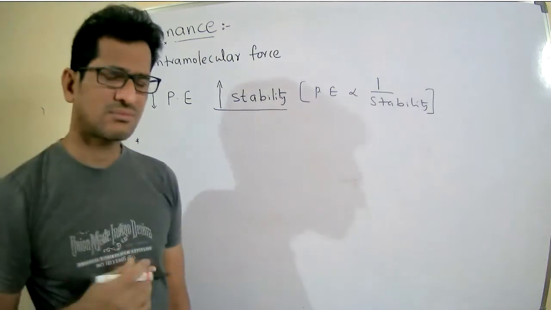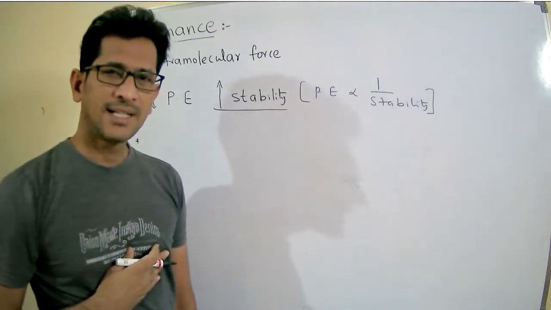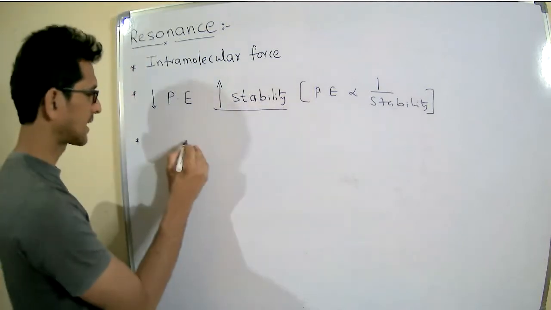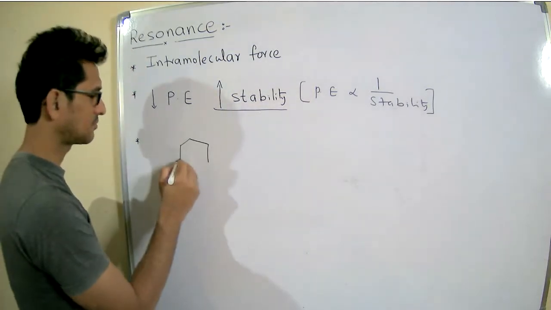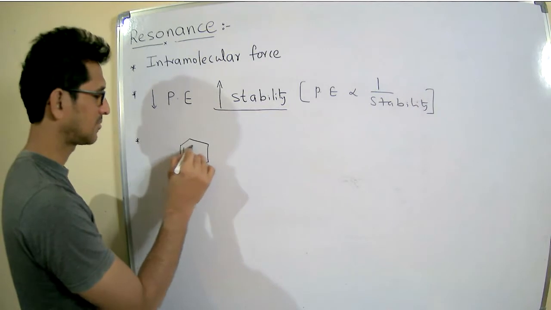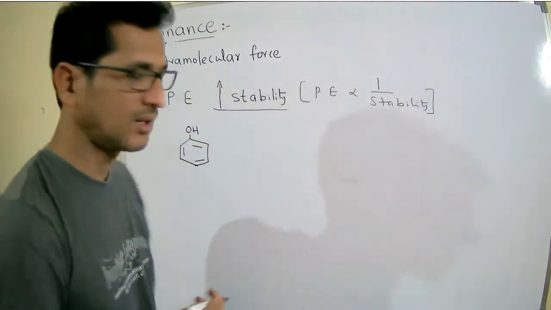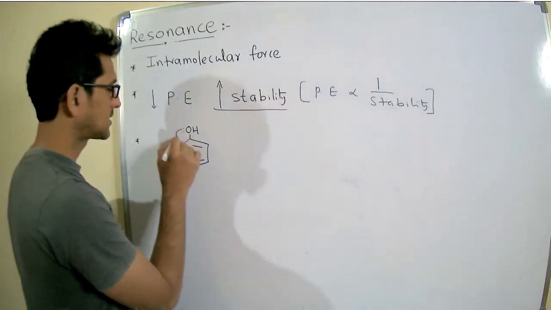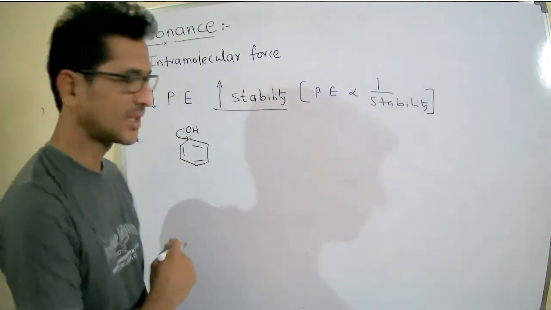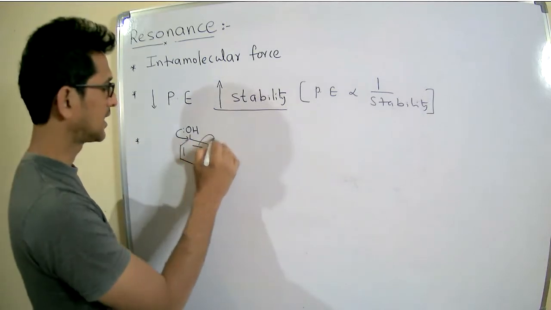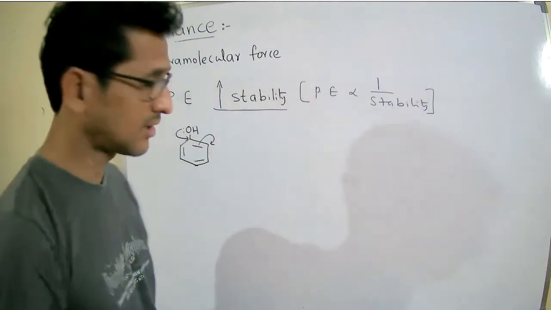So here we are writing the resonating structures for anything. For example, I am writing the resonance structures of phenol. In phenol, what happens? Delocalization. It involves a lone pair of electrons with the conjugated pi electrons.